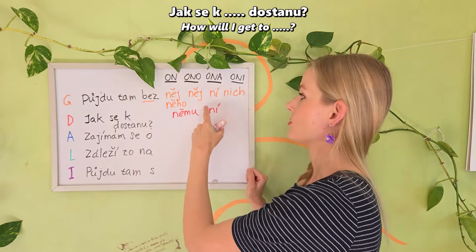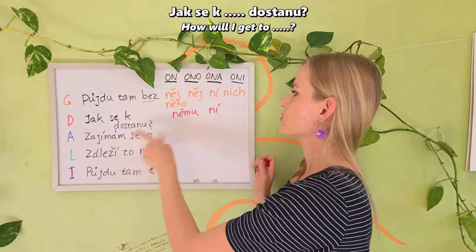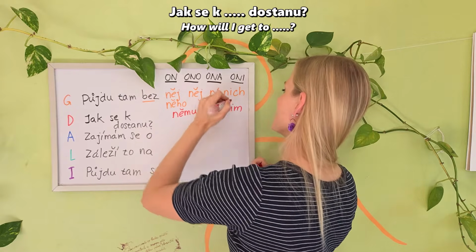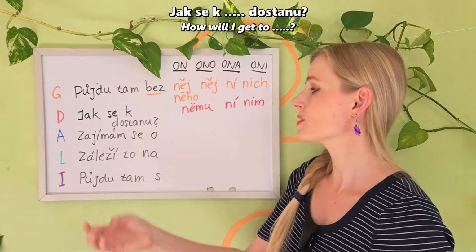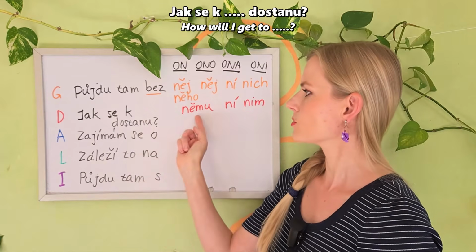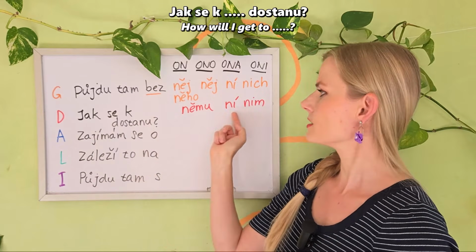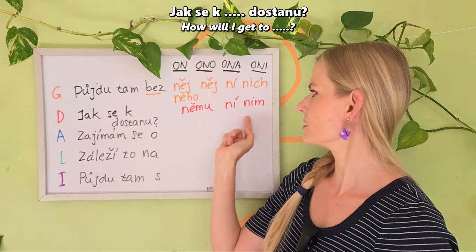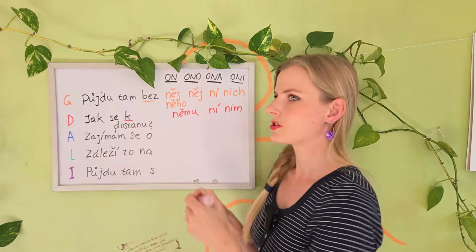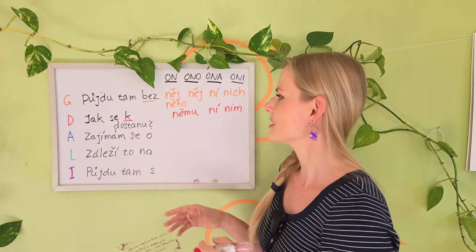The same as the genitive case. And how will I get to them? Jak se k ním dostanu? Let's read together. Jak se k němu dostanu? Jak se k ní dostanu? Jak se k ním dostanu? And there is a preposition k, typical for the dative.